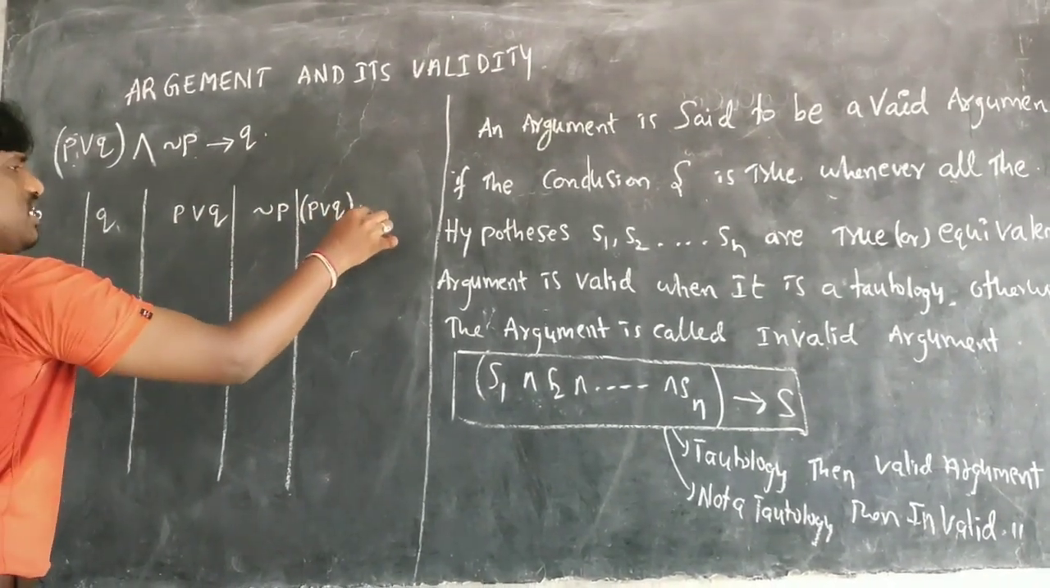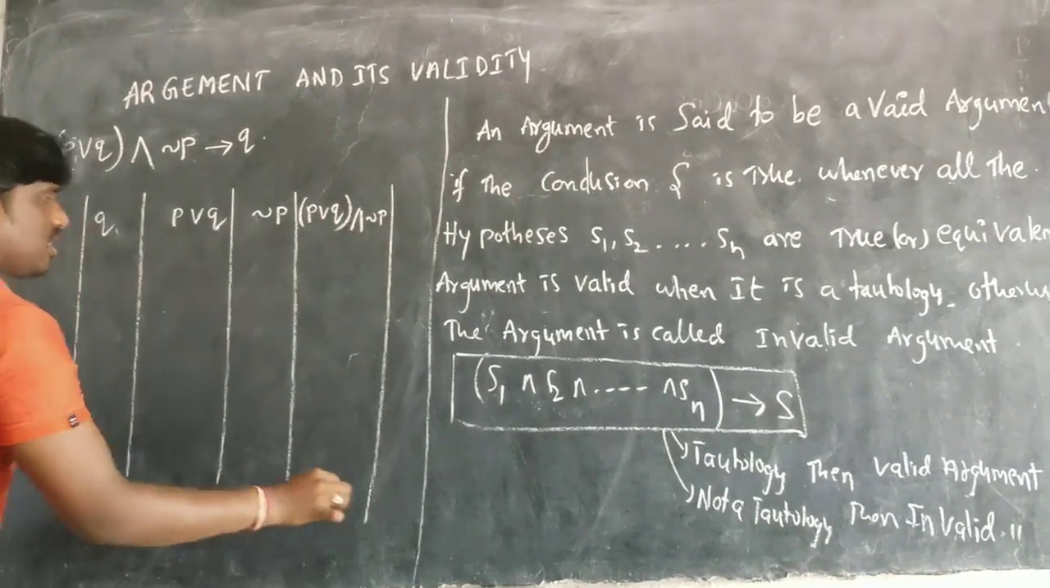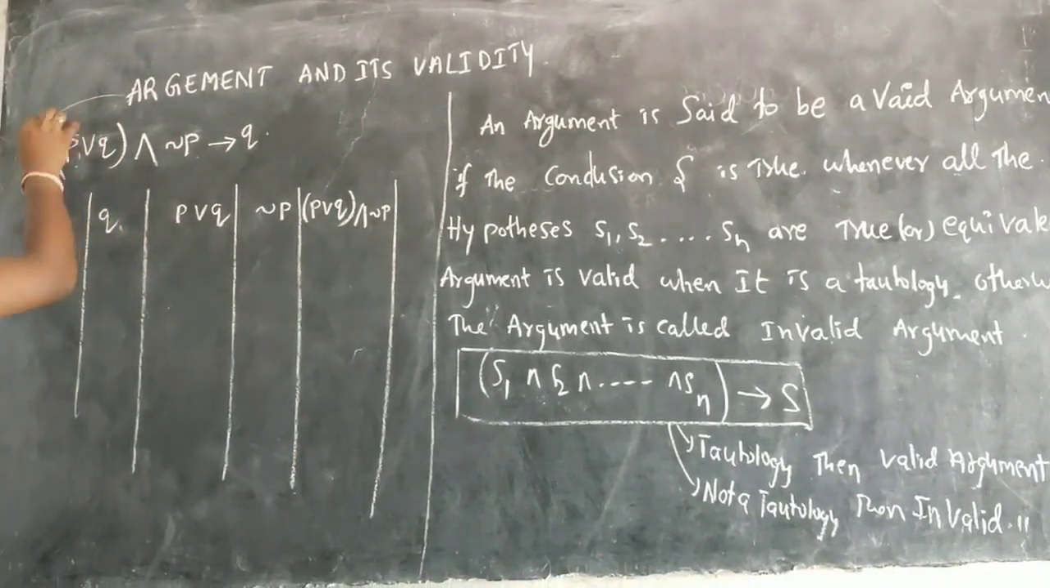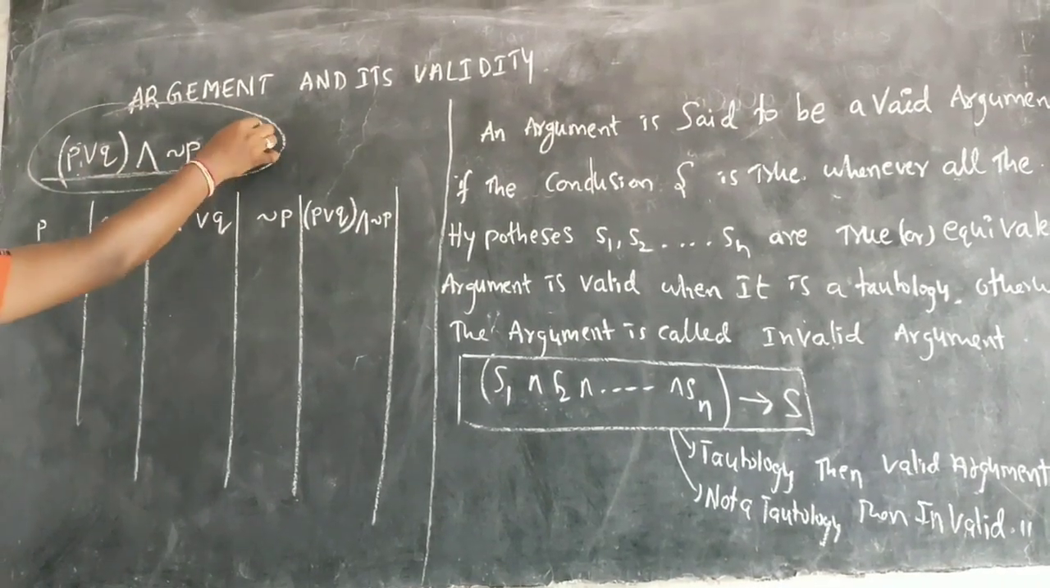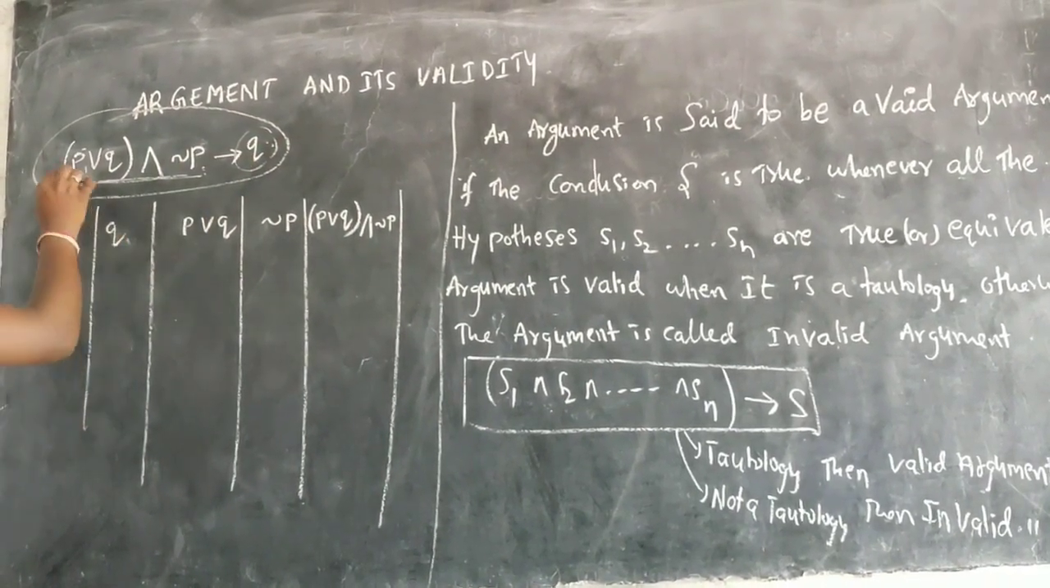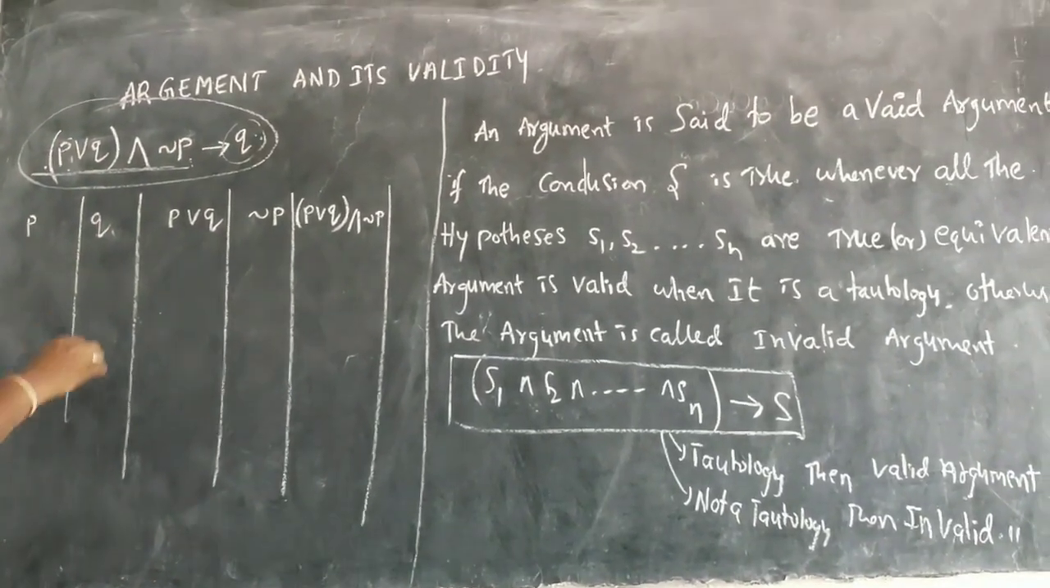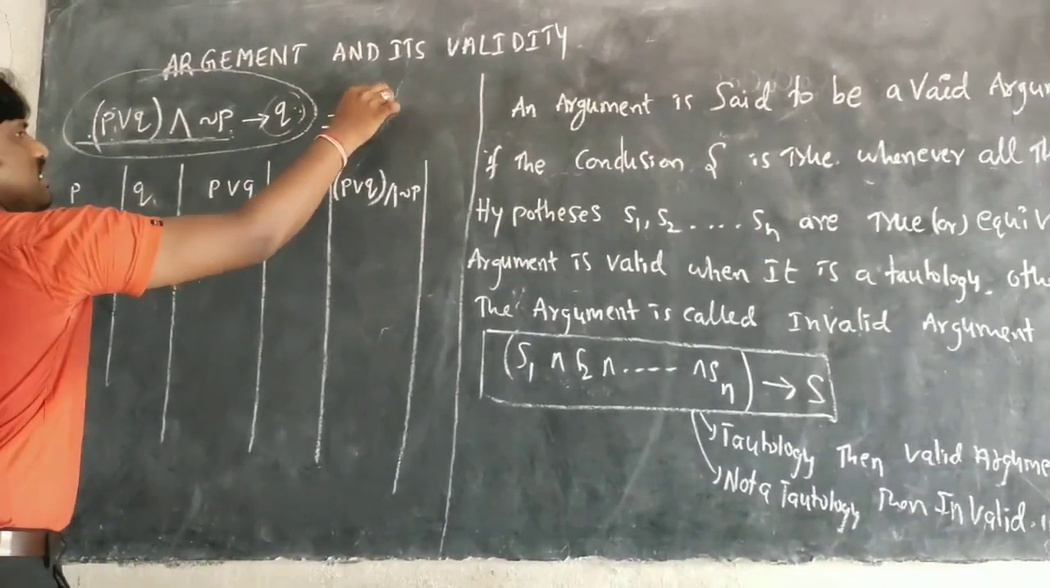P implies Q and negation P. Then we write the whole thing. Because the left side part is this and the right side part is Q. Q is already here. The whole thing you should write.